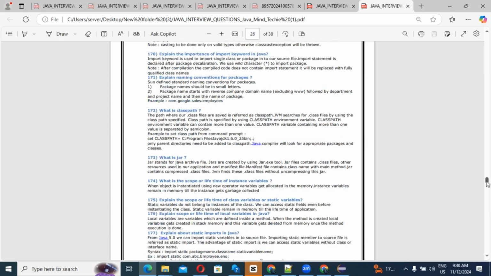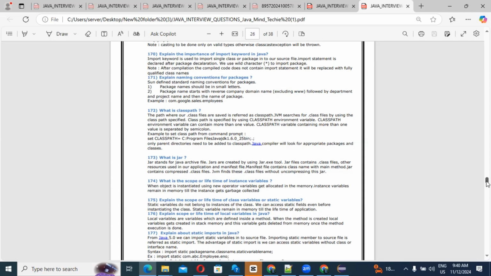Then the next question: explain the scope or lifetime of a class variable or static variable. This is very, very important. A static variable does not belong to an instance of the class. We can access static fields even before instantiating the class. A static variable remains in memory for the lifetime of the application.